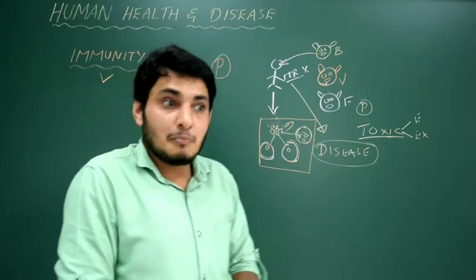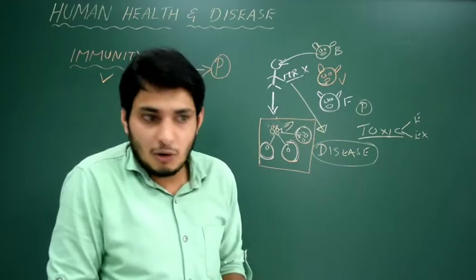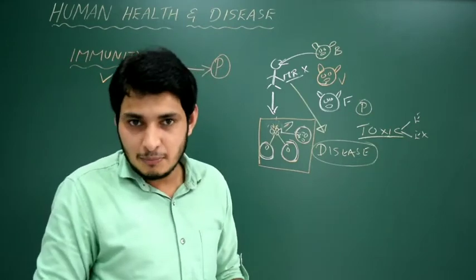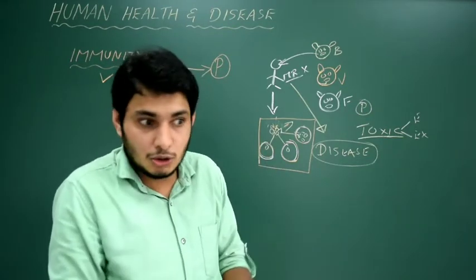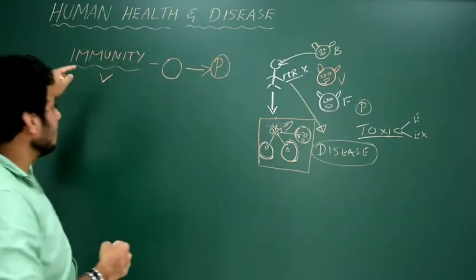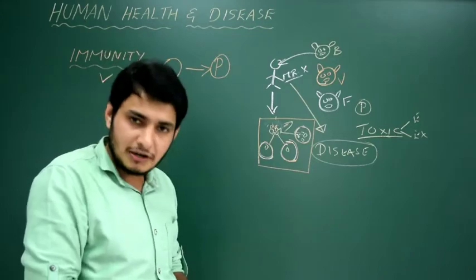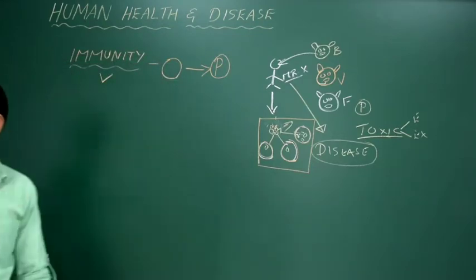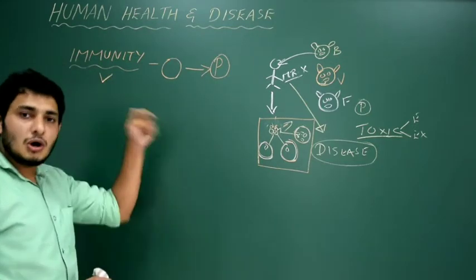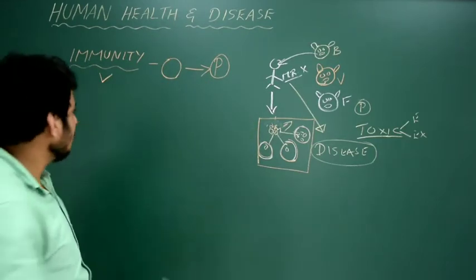So response could be a primary response or a secondary response. Primary in the sense that it is not specific. You are surprised, like a surprise visit. A secondary response is not a surprise, because you are ready for it, ready to respond to these different types of pathogens. So that is immunity. Immunity is specific and it's a wonderful system in our body. This is the introduction to immunity. Hope you have taken down the definition: it is the ability of the host organism to fight against pathogens by a system called the immune response.